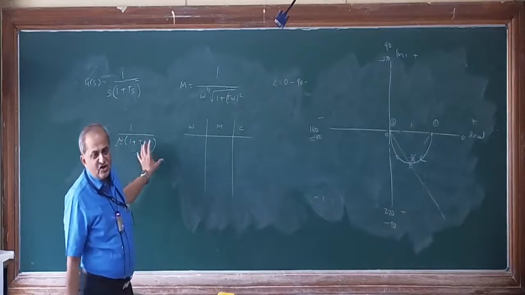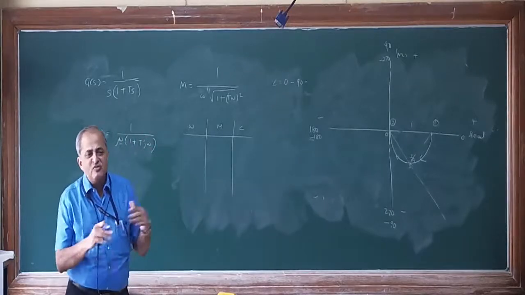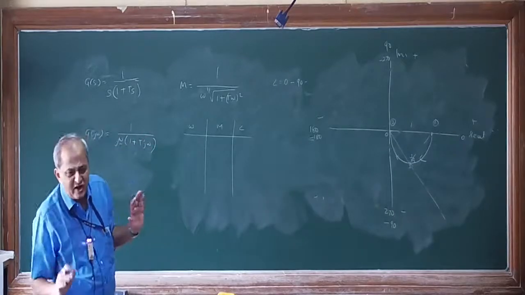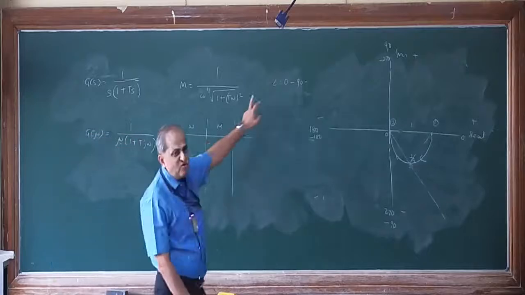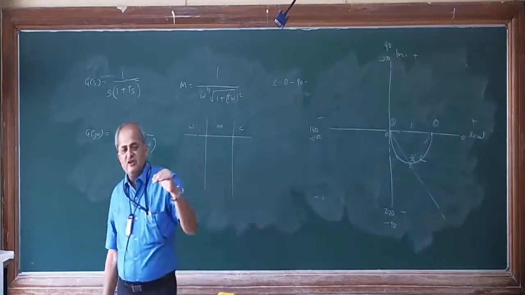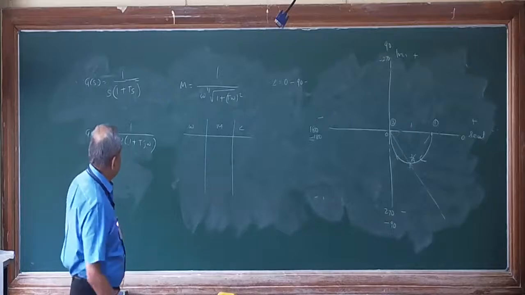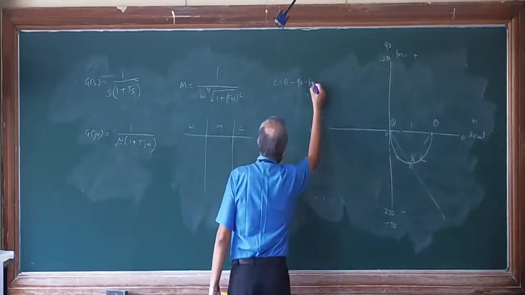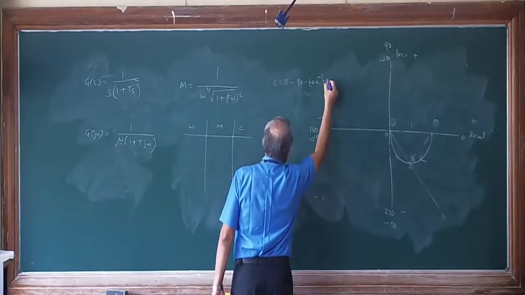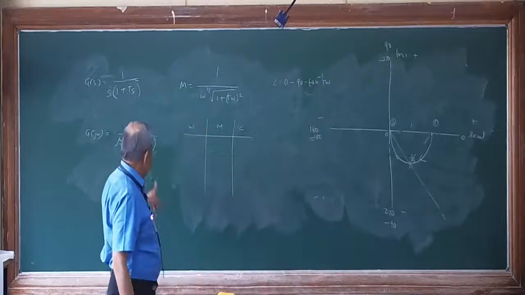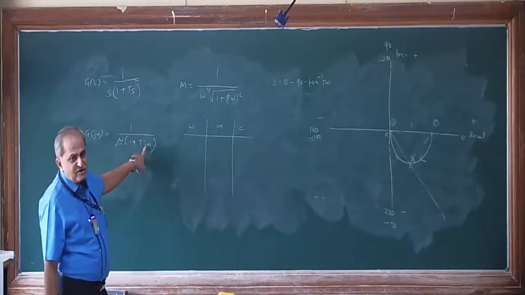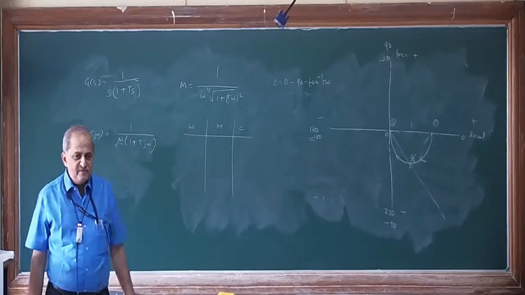So minus 90 minus this angle. The numerator angle gets added, the denominator angle gets added, but the denominator sign is negative, so negative; the numerator sign is positive, so positive. So minus 90 minus tan inverse, we have already done it, tan inverse of T omega or omega T, tan inverse of imaginary part divided by real part.